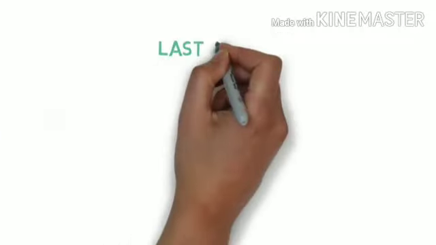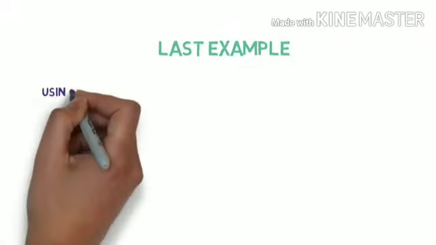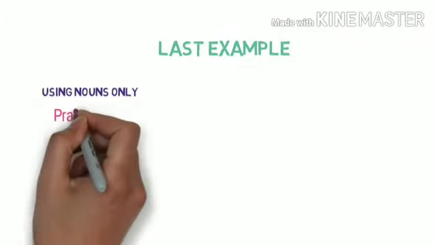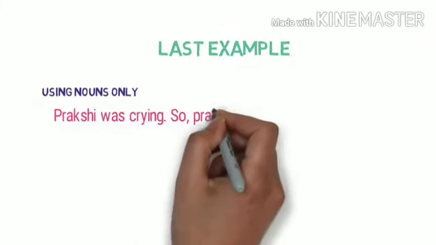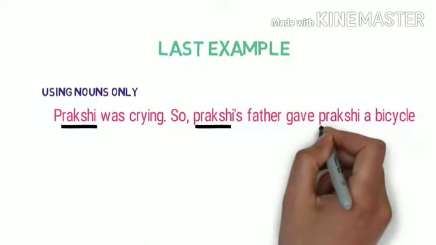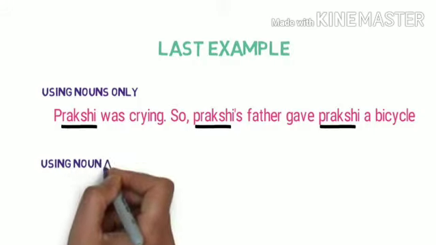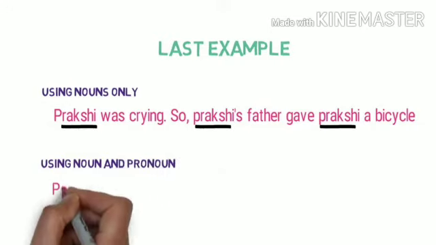Let's look into the last example to make things even clearer. Using noun only. Prakshi was crying, so Prakshi's father gave Prakshi a cycle. Here we used Prakshi, which is a noun, 3 times. Using noun and pronoun both.